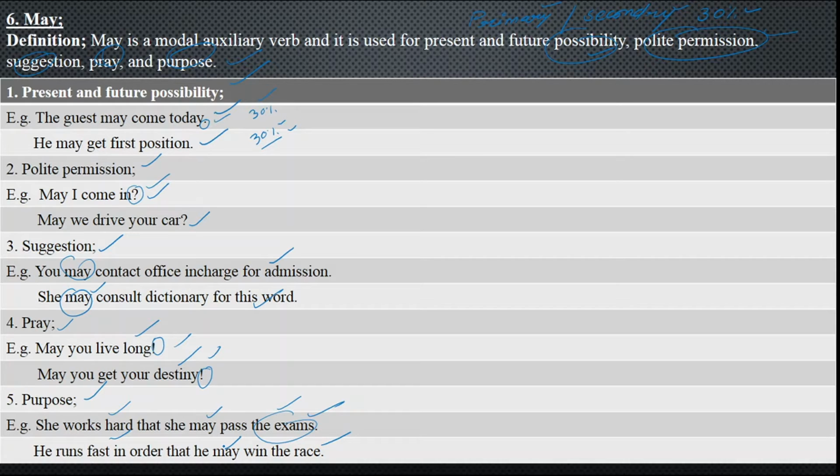Hope you got the usages of modal auxiliary verb may. Number one, it is used for present and future possibility. Number second, it is used for polite permission. Number three, it is used for suggestions. Number four, it is used for pray. Number last, it is used for purpose and aim.